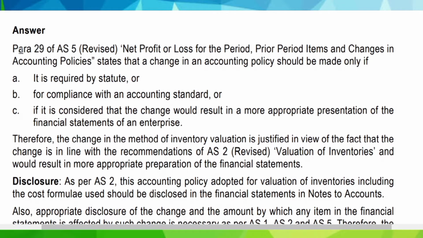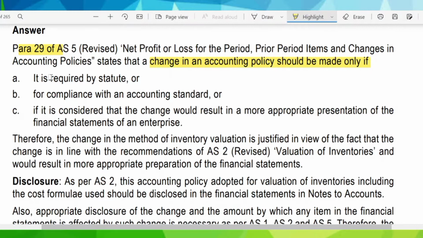As per para 29 of AS5, on net profit or loss for the period, prior period items and changes in accounting policy, a change in accounting policy should be made only if it is required by the statute, for compliance with an accounting standard, or if the change would result in a more appropriate presentation of the financial statements.